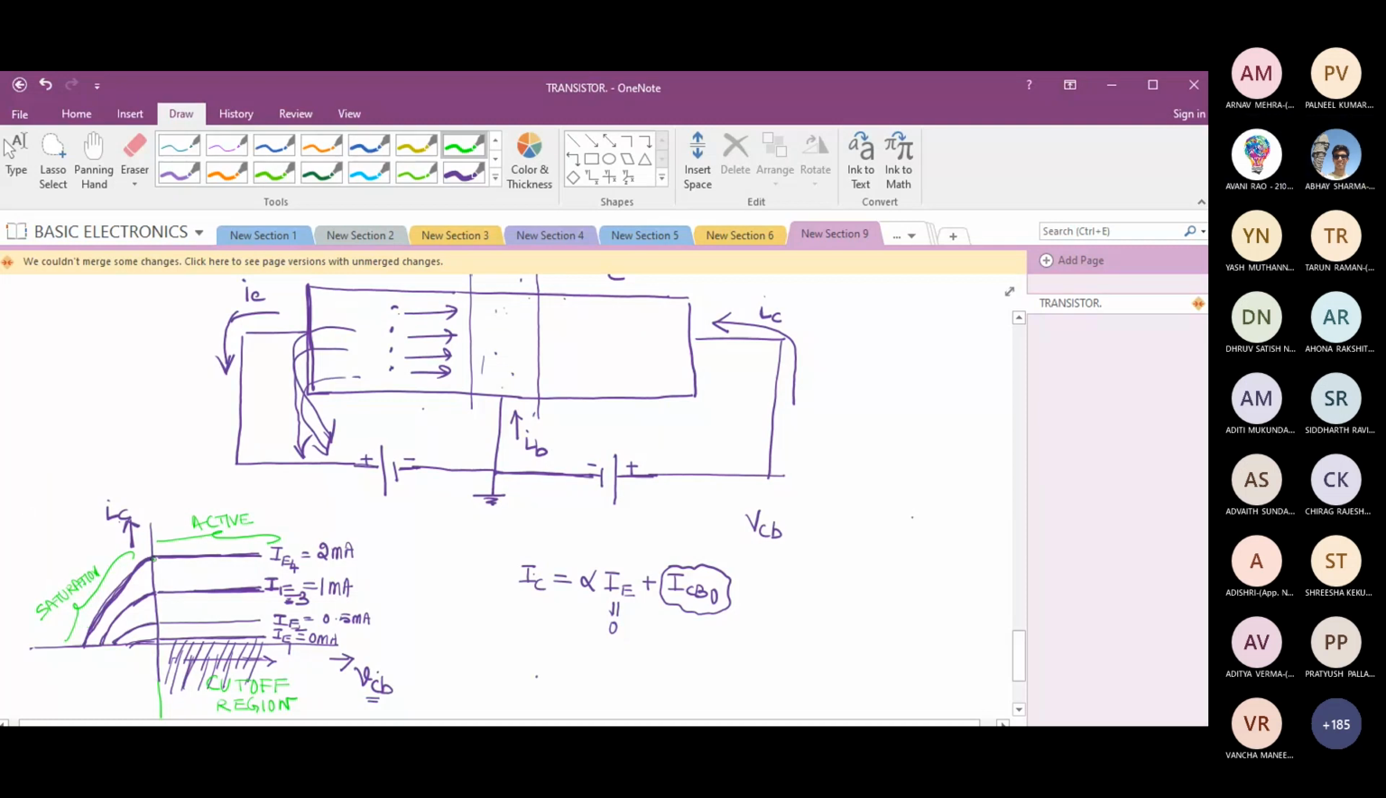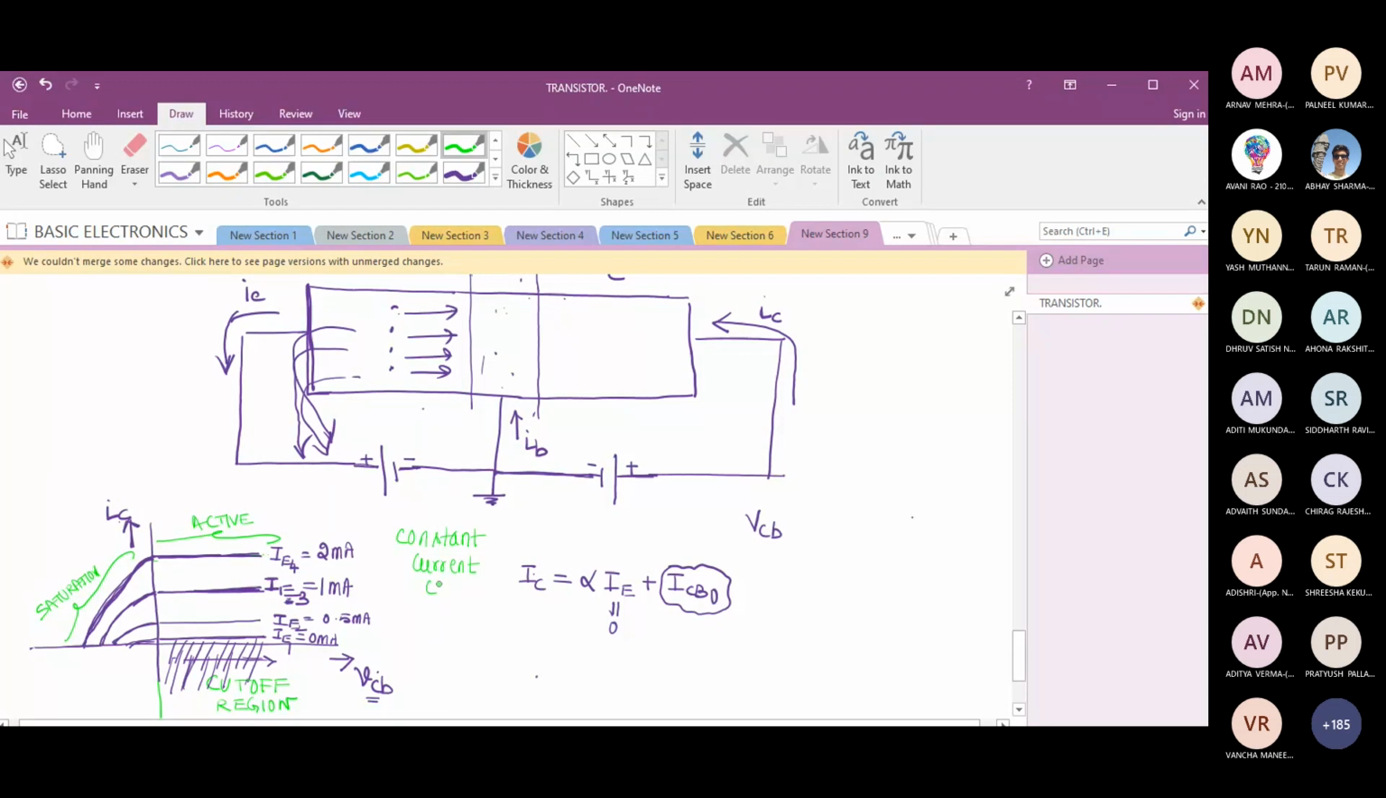That means in the active region, I'm getting almost constant current. In the saturation region, I find the current is dropping. And in the cutoff region, I'm not going to get any current. Can I use this device, the transistor, in the active region as a constant current source? Yes, sir, because the current is almost constant. If IE is 1 milliamp, I am getting 1 milliamp.